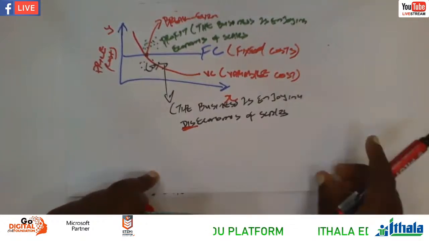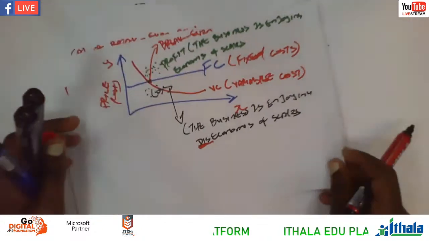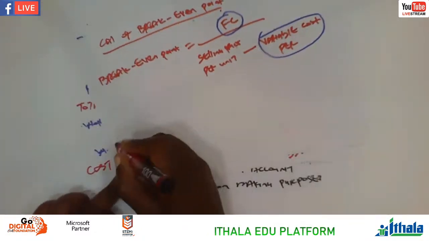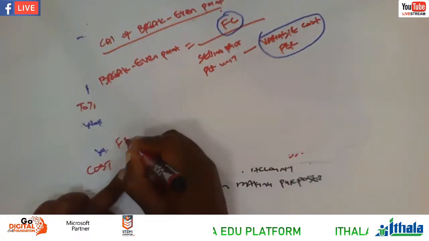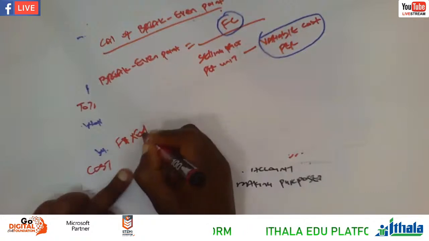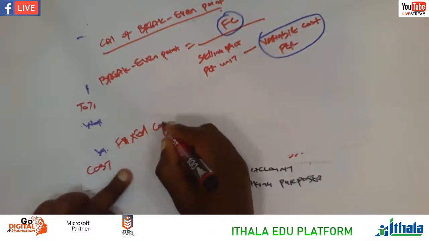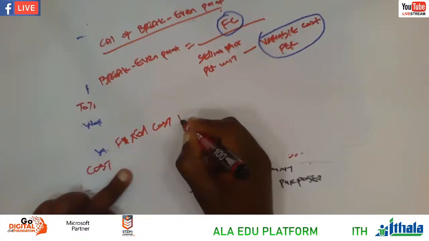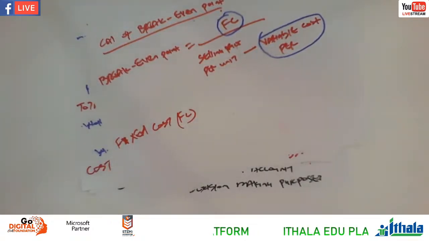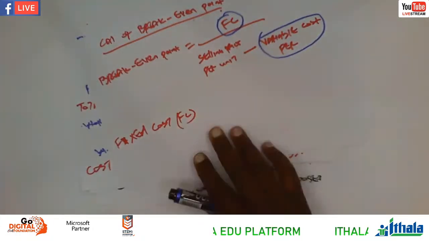And then let's go to the formula now, our own formula. What you have to know is the formula of the fixed cost, FC. The formula of the fixed cost, FC, for the fixed cost. So if you want to master this formula,